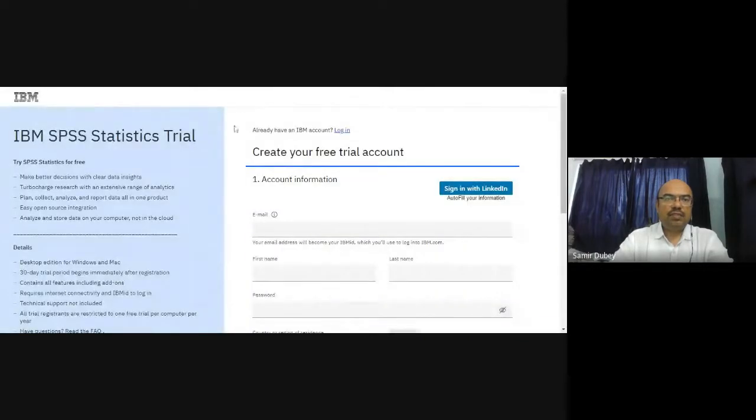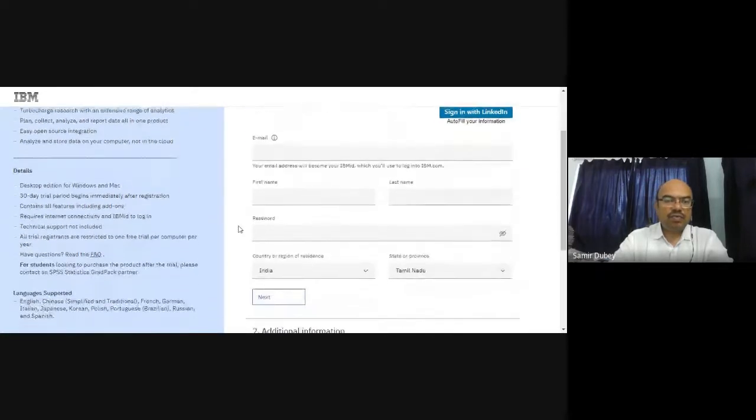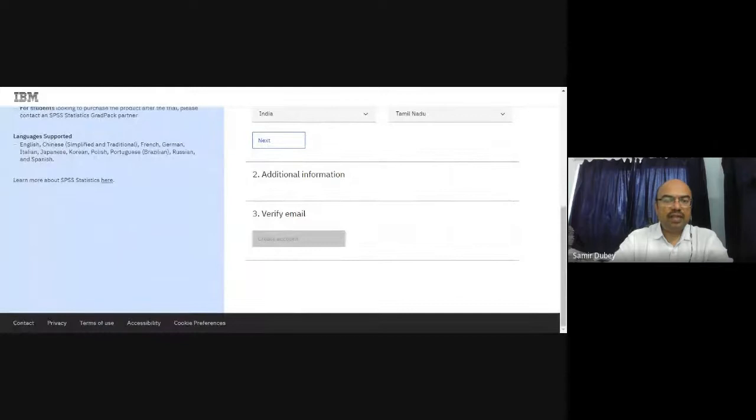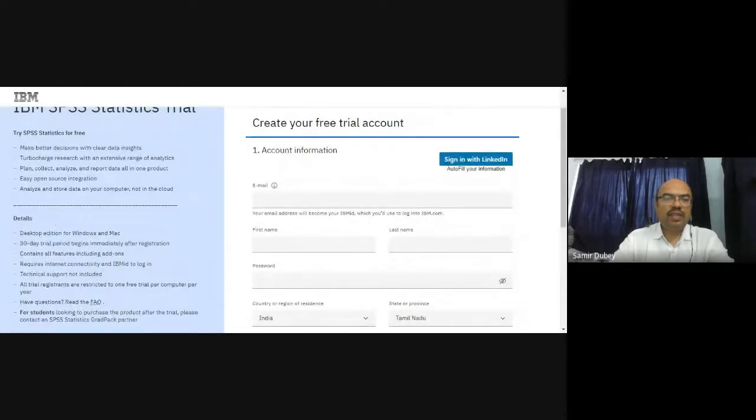Here it is. The new window that opens will be like this. You need to create your free trial account. You can sign in with LinkedIn, or you can create your own account as well. Once you have created your account, you will get the download link. Then download it and install it. Once it is installed, it will be there for 30 days.